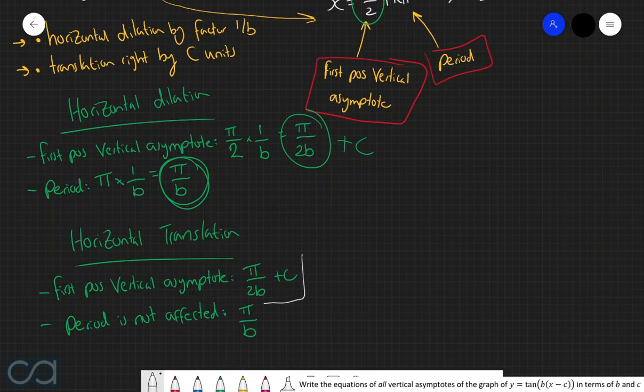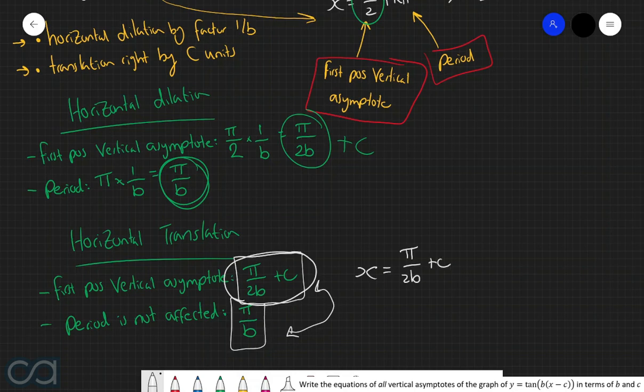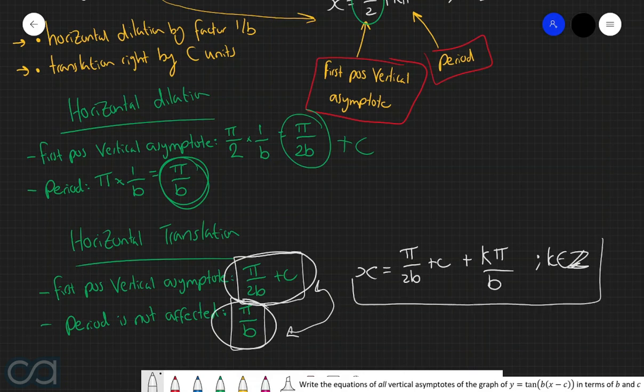And so now we have the transformed position for our first positive vertical asymptote, and we have the new period for this particular function. So therefore, combining these two, we can say that the equations for all of the vertical asymptotes for this particular function is going to be x equals the position of the first positive vertical asymptote, which is pi over 2b plus c, plus a multiple amount, so k lots of the period, which we've just found to be pi over b. So in other words, the equations for all the vertical asymptotes are now x equals pi over 2b plus c plus k pi over b, where k is just an integer.